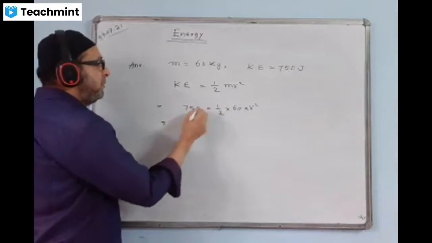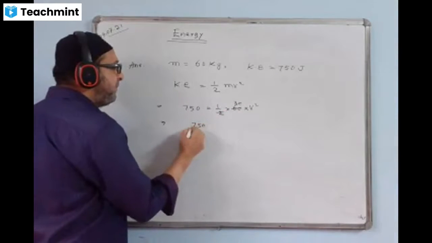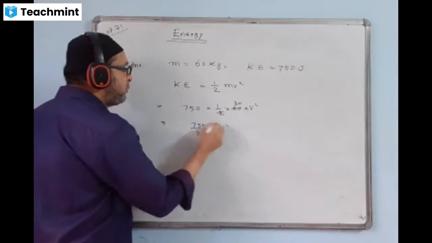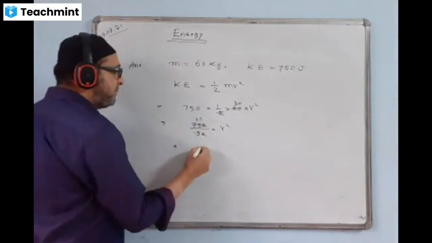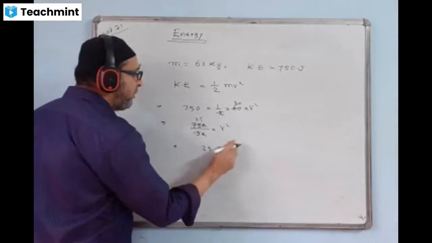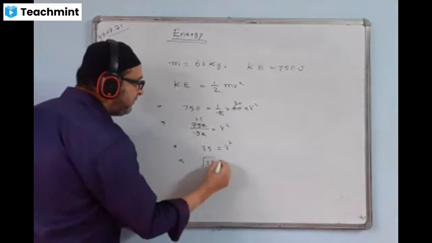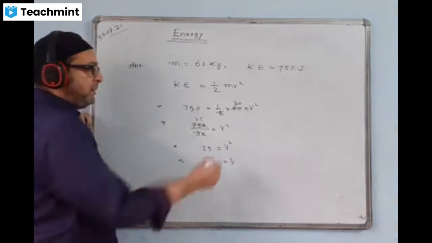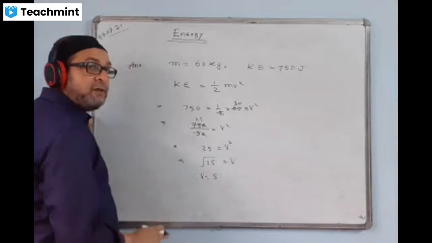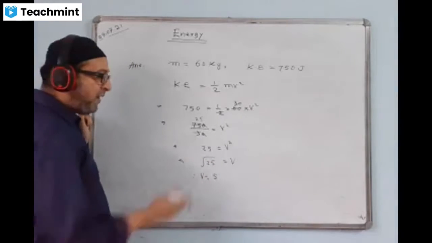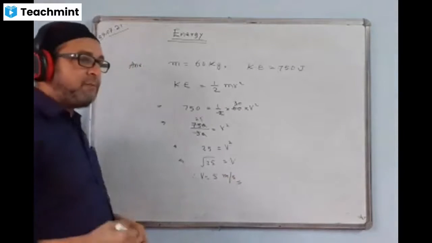I'll do cross multiply first, or you can cancel it this way also. 0 cancel. This will come 750 by 30 is equal to v square. 0, 0 cancel. 3 and this will go 25 times. You get 25 is equal to v square. When square will go, root will come the other side. Root 25 is the value of v. What is the square root of 25? 5. So the answer is coming 5 meters per second.